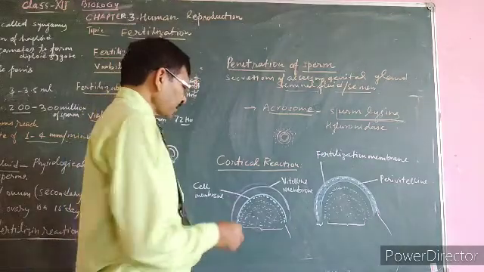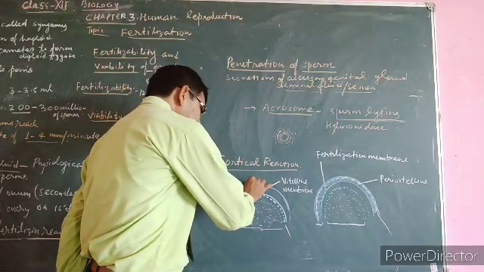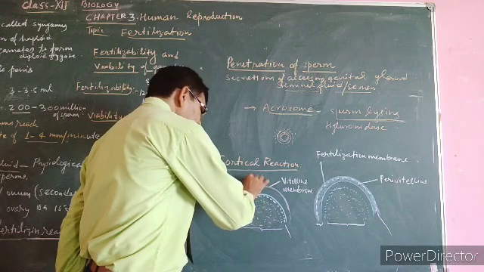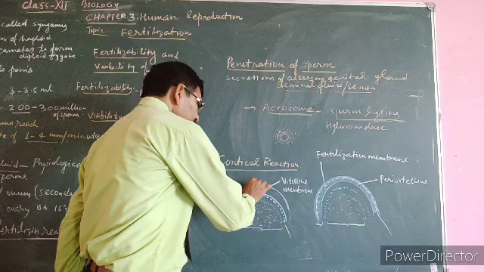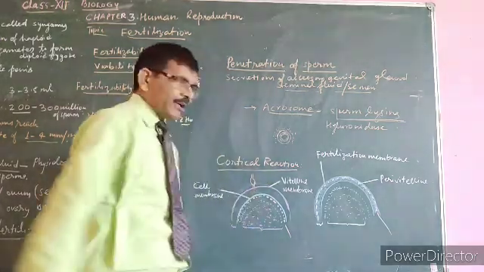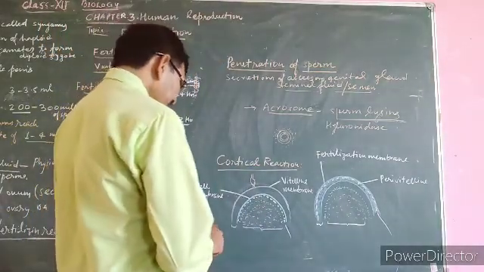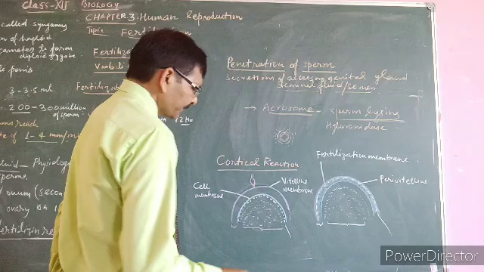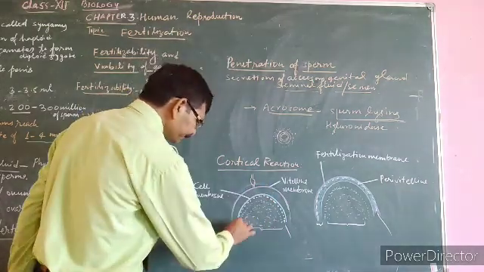During penetration of sperm, cortical granules, large size cortical granules appear below the vitelline membrane.